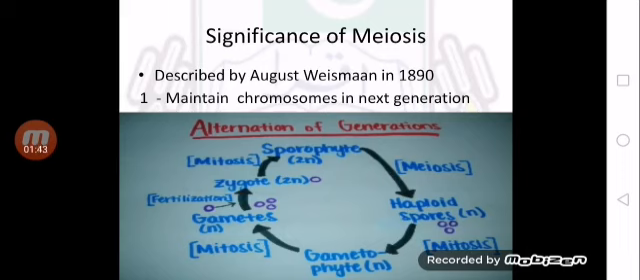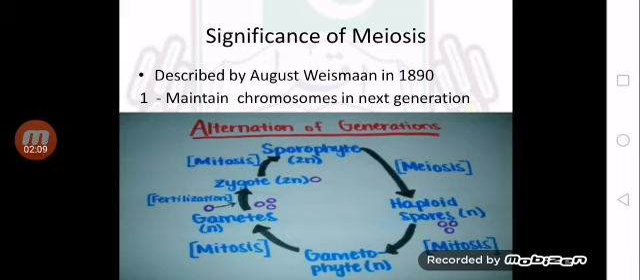Now I would tell you what is happening in case of fungi and protozoan. If fungi and protozoan are already haploid, as in case of many haploid fungi and protozoan, they produce haploid gametes through mitosis. Because they are already haploid, they produce their gametes, which are haploid, by mitosis.